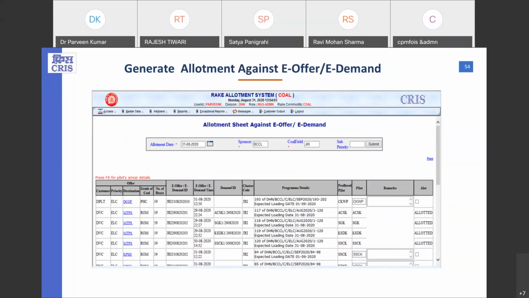Now, this is basically the interface through which our users can give the allotment against e-offer or e-demand. This is particularly for program traffic only or priority C traffic only.